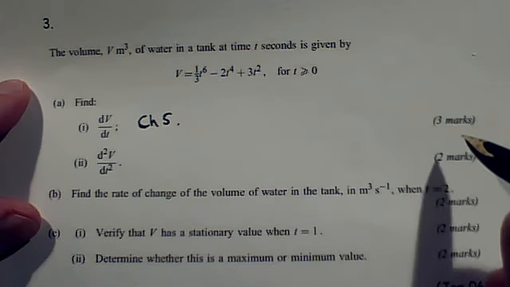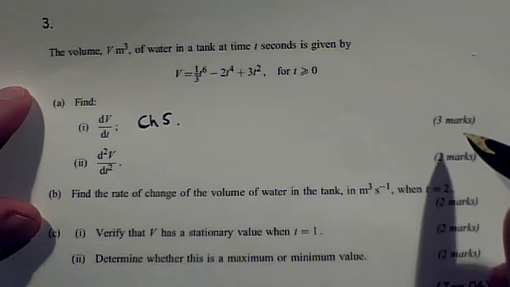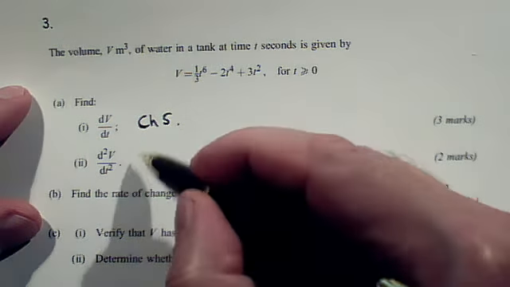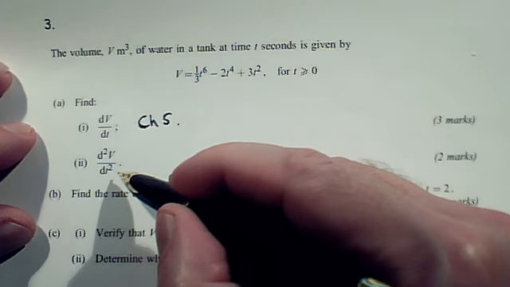They do generously mark the first time you have to differentiate something on the paper. And then 2 more easy marks for differentiating all over again to get d²V/dt².